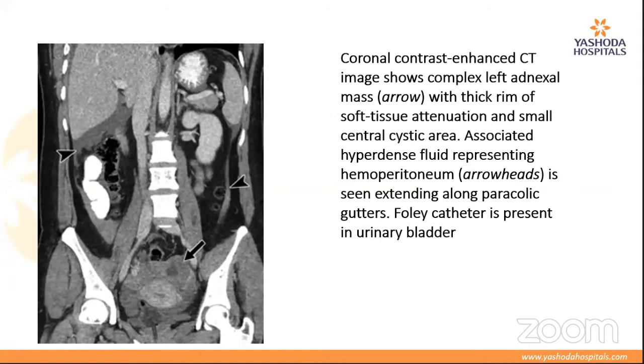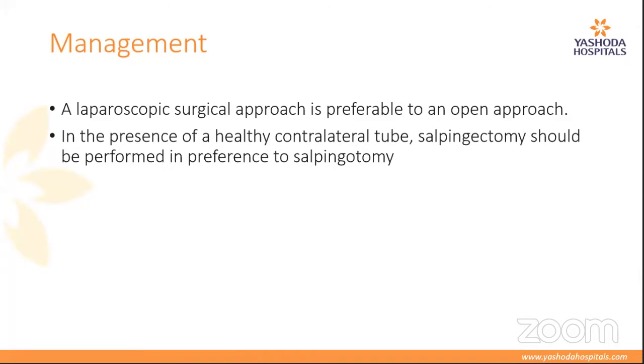So this is one of the CT images where you can see an adnexal cyst. The big arrow shows an adnexal cyst with fluid in between, as well as hemoperitoneum around the paracolic gutters. So how do we manage?